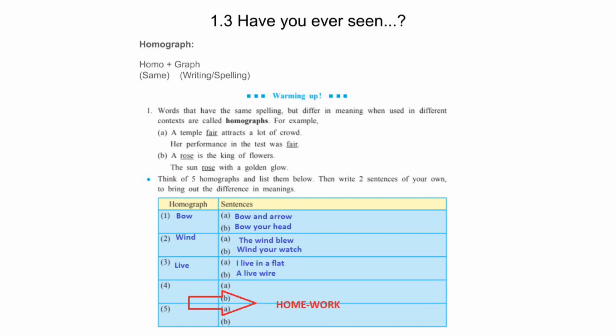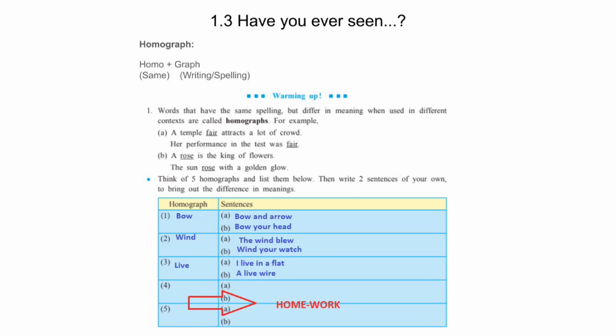Homograph is derived from two words, homo plus graph. Homo means same and graph means writing or spelling. Words that have the same spelling but differ in meaning when used in different contexts are called homographs.